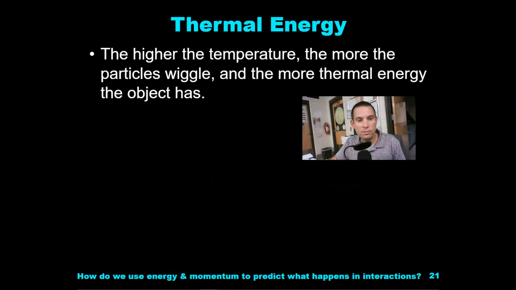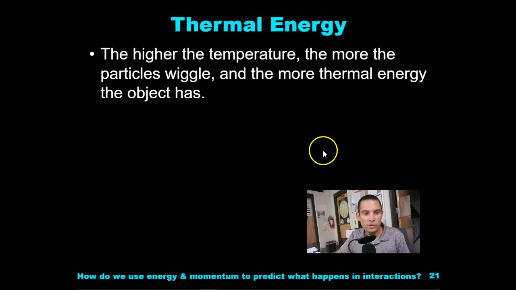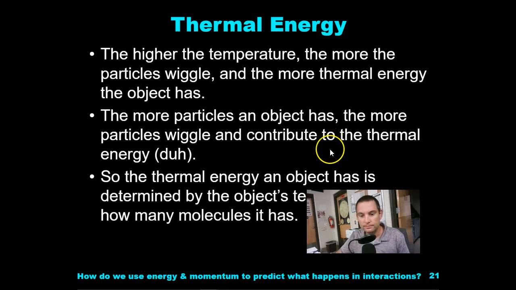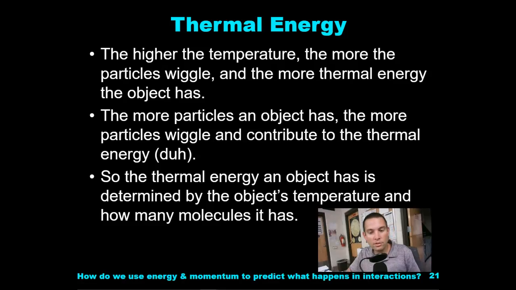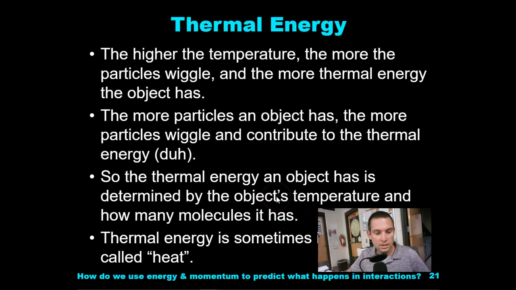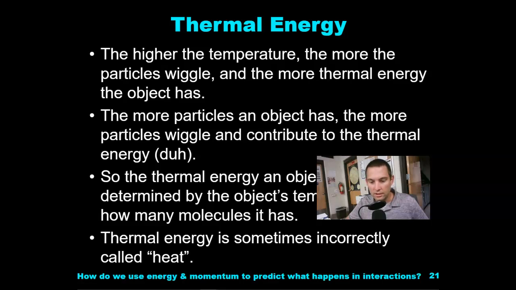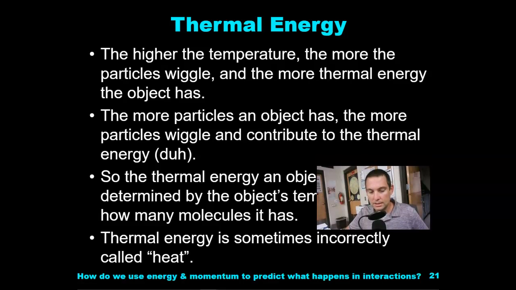The higher the temperature, the more the particles wiggle, and the more thermal energy the object has. The more particles an object has, the more particles wiggle and contribute to the thermal energy. So the thermal energy of an object is determined by the object's temperature and how many molecules it has. Thermal energy is sometimes incorrectly called heat. Heat is something that you add to a system.